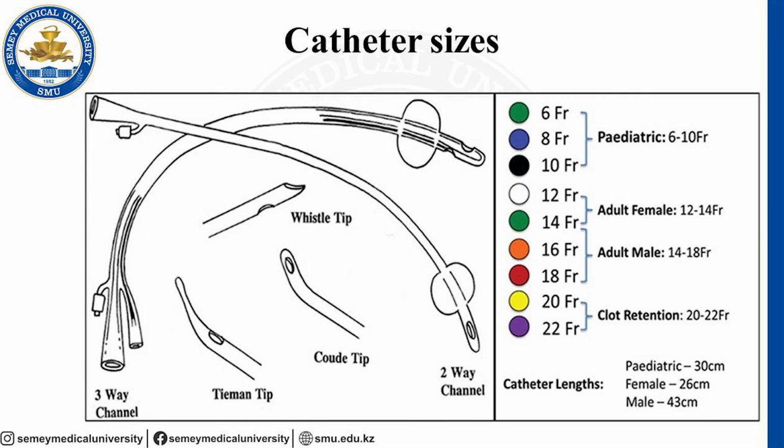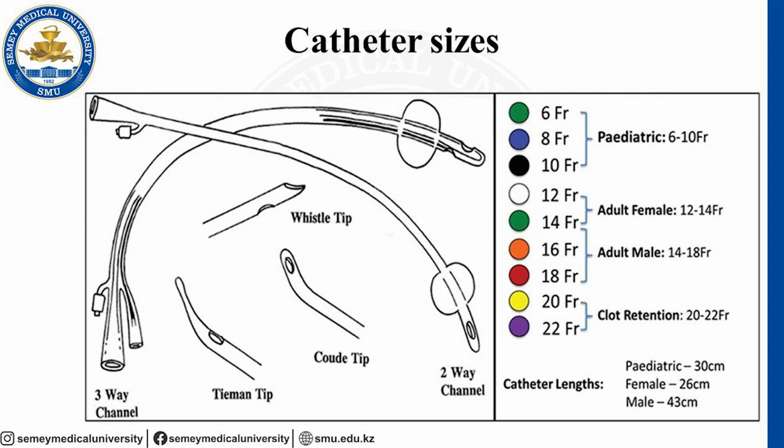When we talk about size of catheters, we don't forget that we can use catheters in the pediatric department and the adult department. In the pediatric department, we can use from 6 to 10 Charrier catheters. Charrier is the measure of the diameter of our catheters.